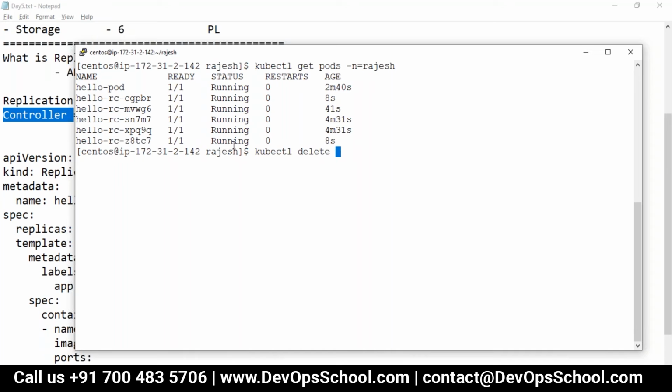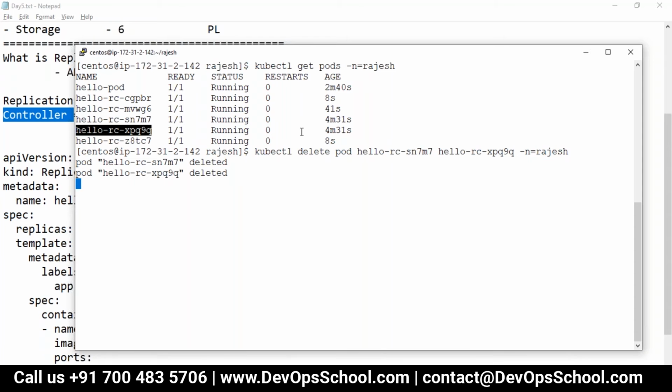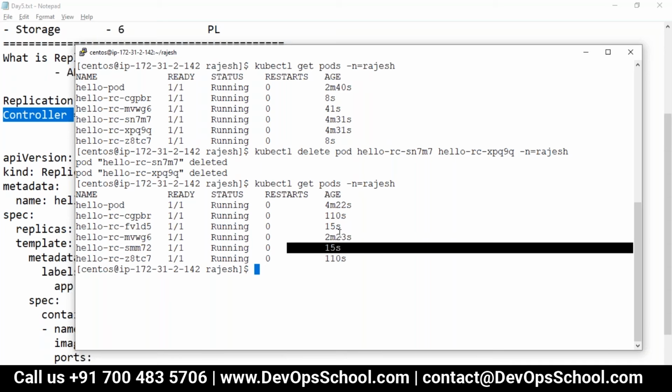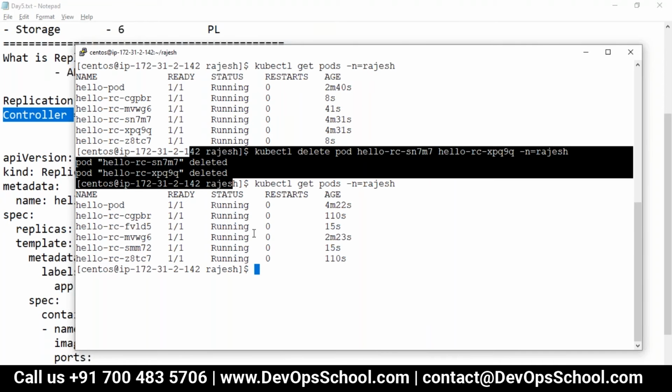Delete, not RC, delete pod. If you delete the RC, the RC will get deleted. So I'm deleting this pod and then this pod, and -n is equal to Rajesh. And you see here, the command line output you're getting a little late, but you know what has happened? The pods got created much earlier. You see here, this is the pod and this is the pod, 15 seconds. Got created, replaced, but it did not get a little bit faster, but it got created.